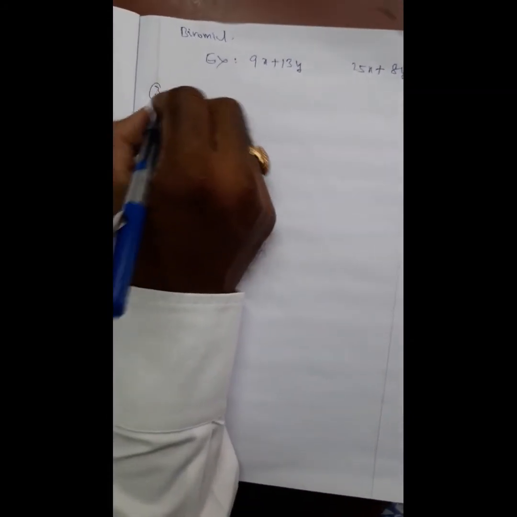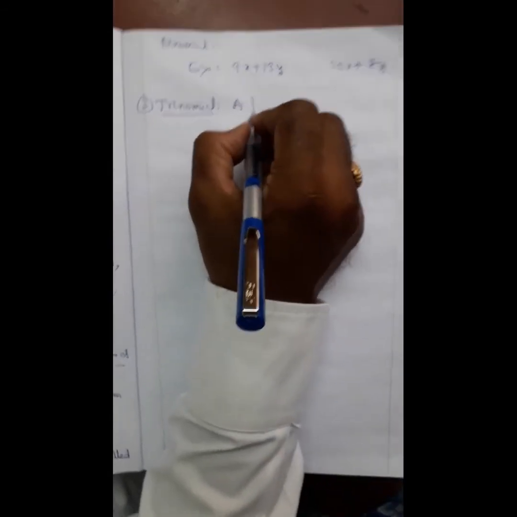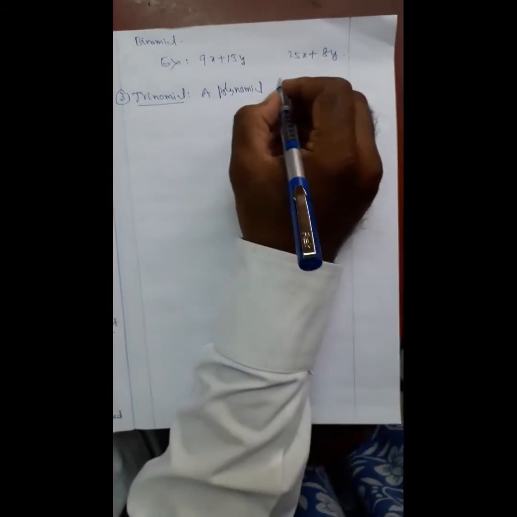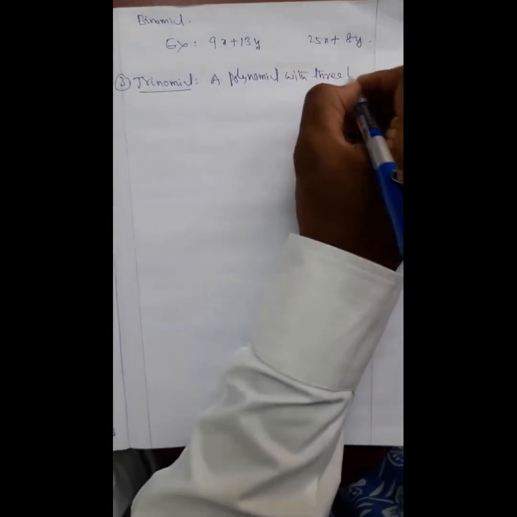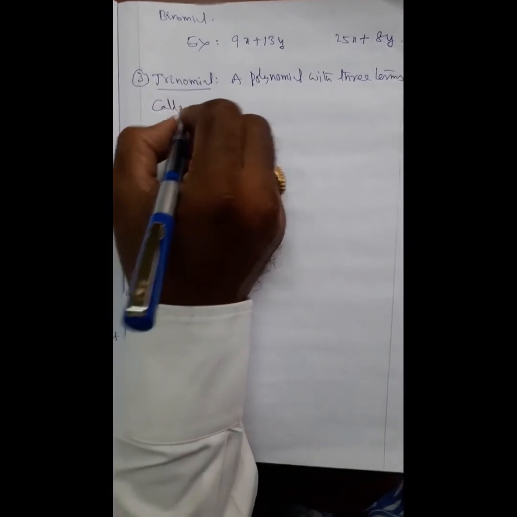And the third one is trinomial. A polynomial with three terms is called trinomial.